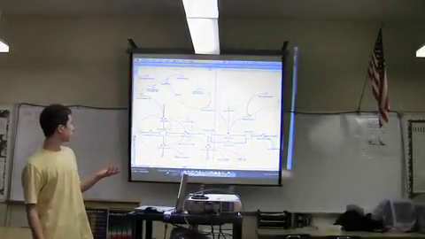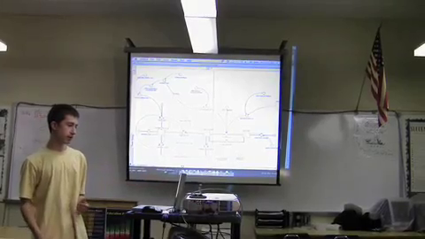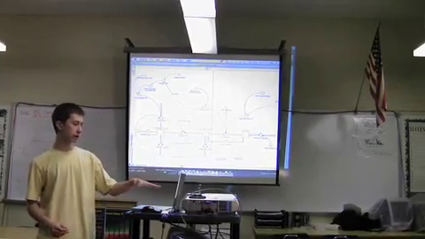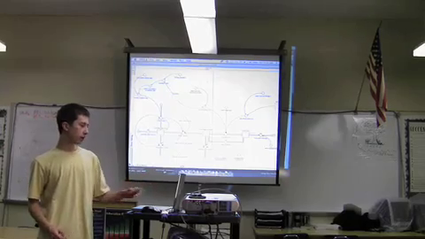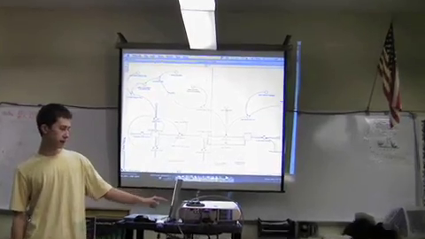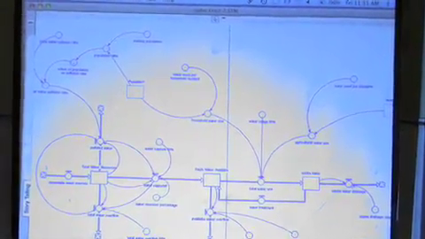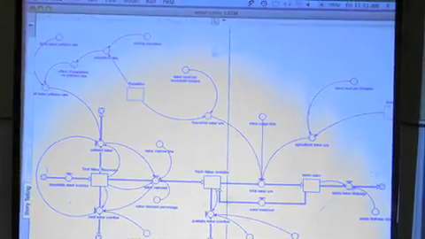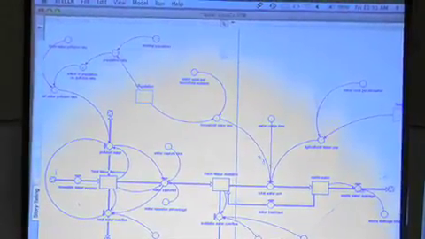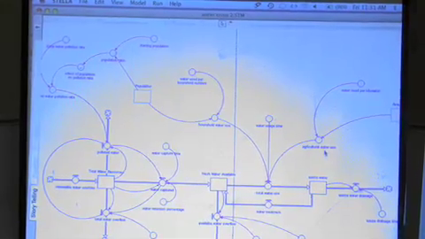This next segment we just brought up is some of the modifiers that affect the water segment of our model. The population stock increases the rate at which water becomes polluted as population increases, and also increases the amount of water used.